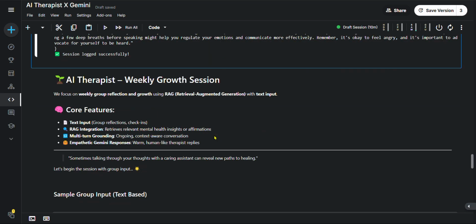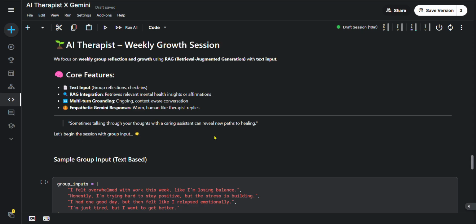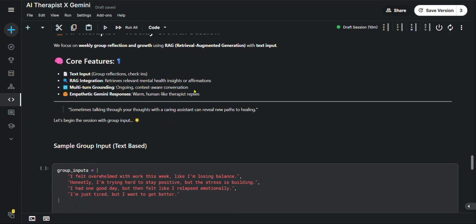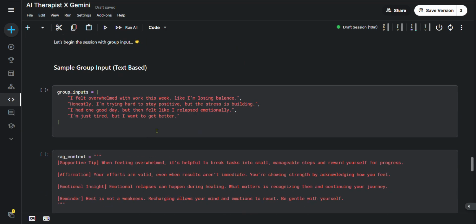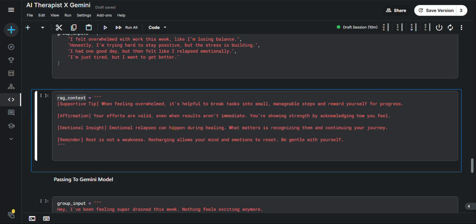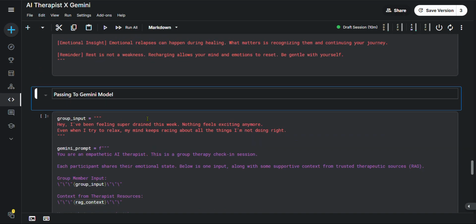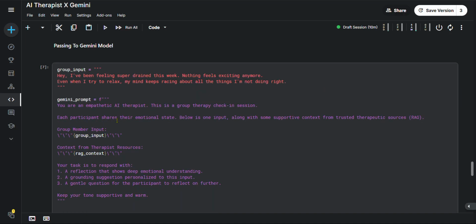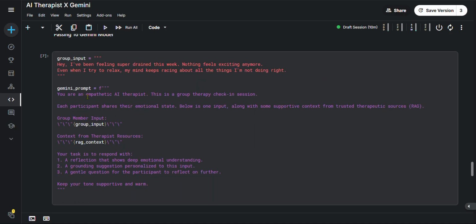We can go with the RAG model, RAG with the text input and output. In this one we get a weekly growth session and some suggestions. So the sample group input we are having with the Gemini model. We can push that group input as RAG context. With that, the Gemini model will predict the report and analysis. So we have group input and Gemini prompt.